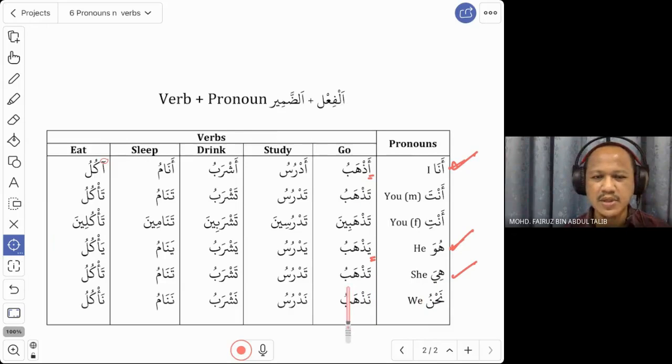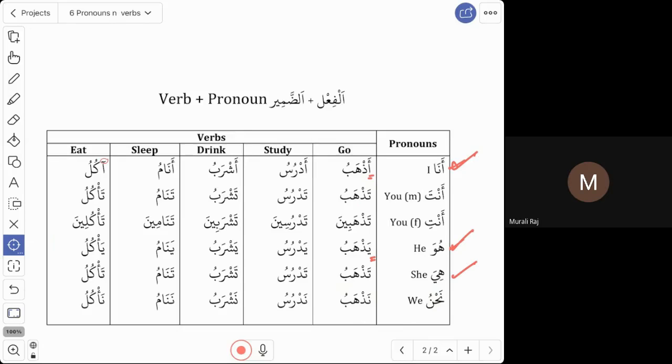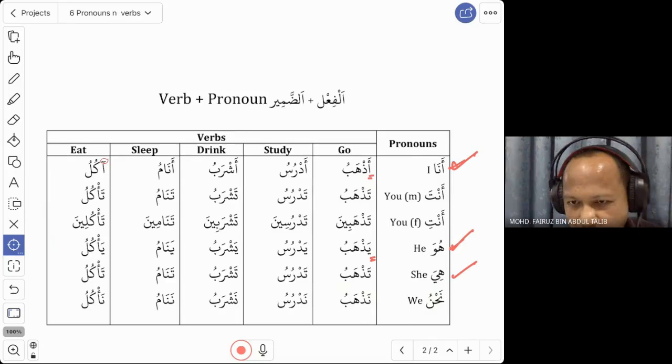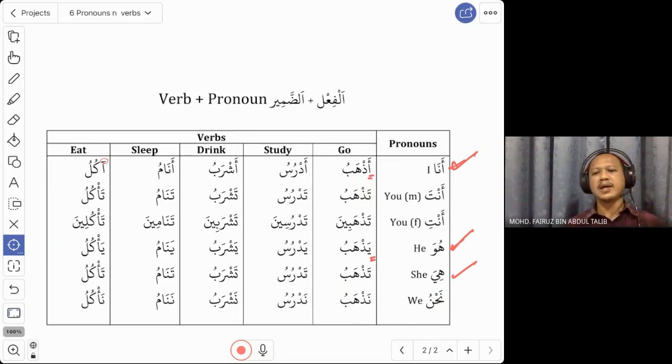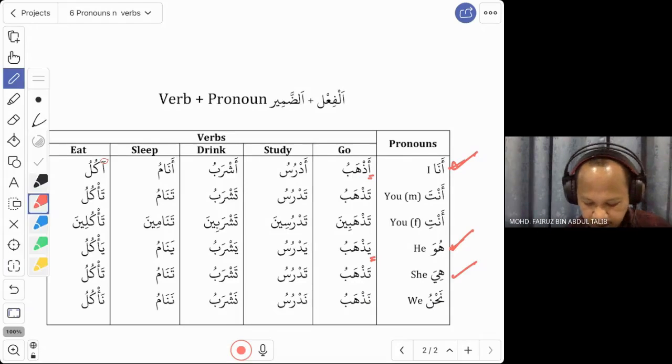Hiya tazhab, she goes. Ila jami'ah. Hiya tazhab ila jami'ah. Or you can skip the word hiya. You just say tazhab ila jami'ah. She goes to the jami'ah. Okay, so here, hiya, yes, the H sound. Yes, correct. Hiya tazhab.